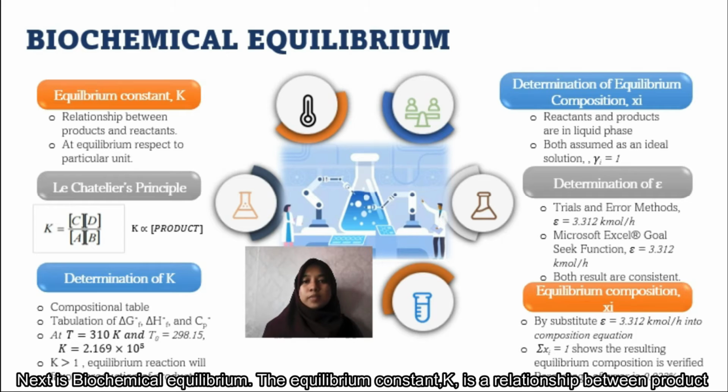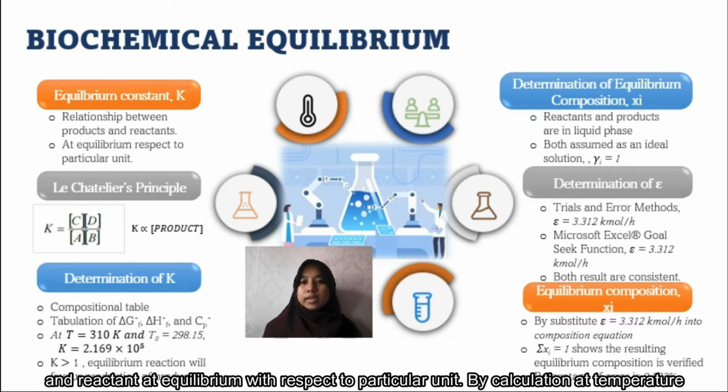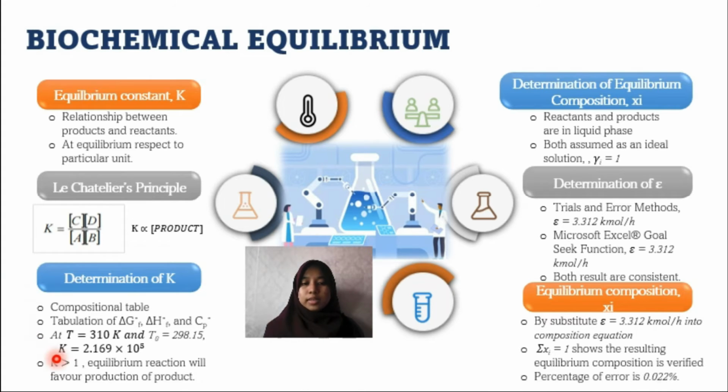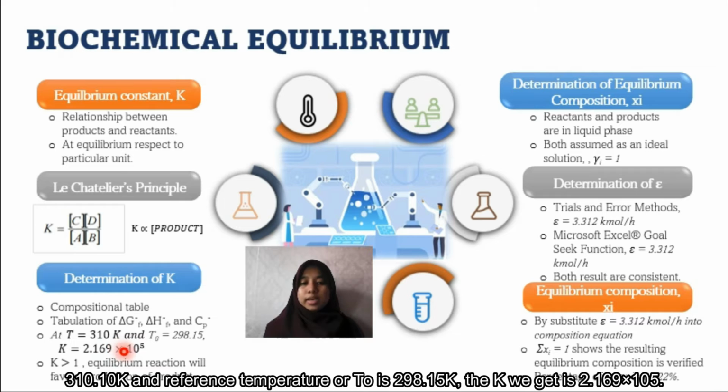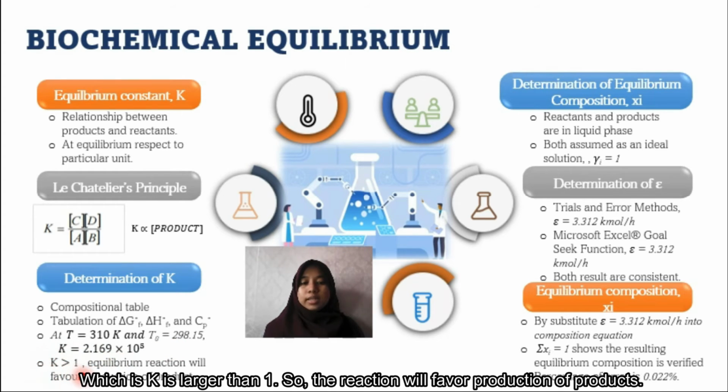Next is biochemical equilibrium. The equilibrium constant K is a relationship between product and reactant at equilibrium with respect to particular unit. By calculation, at temperature 310 K and reference temperature T0 of 298.15 Kelvin, the K we get is 2.169 × 10^5, which is larger than 1, so the reaction will favor production of product.